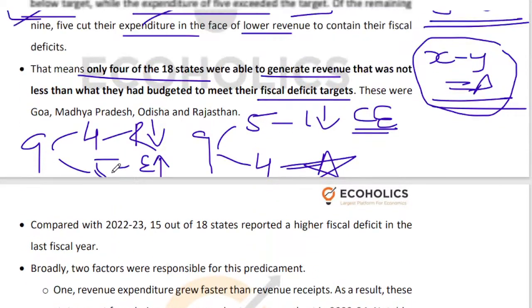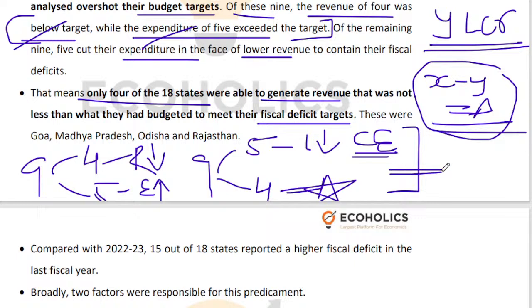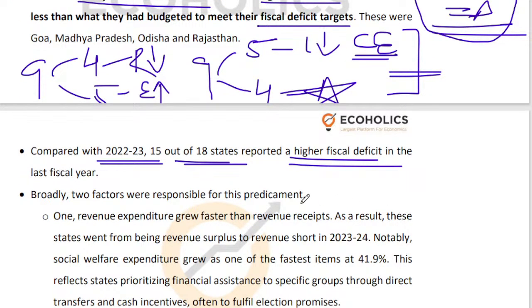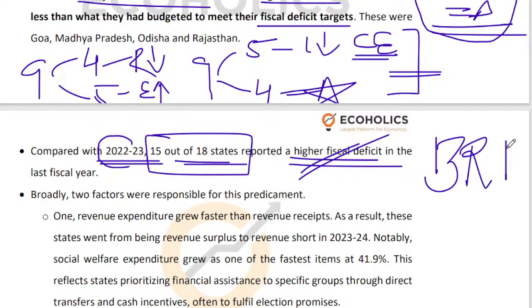If you compare this performance, this is all about 23-24. If you compare this 23-24 performance with 22-23 performance, 15 out of 18 states reported a higher fiscal deficit in the last fiscal year, right? So meaning that 22-23 was a much better year. By 23-24, they reported a higher fiscal deficit, meaning your borrowing requirement has gone up. So this is the most latest current affairs pointer that you have to note down, right?